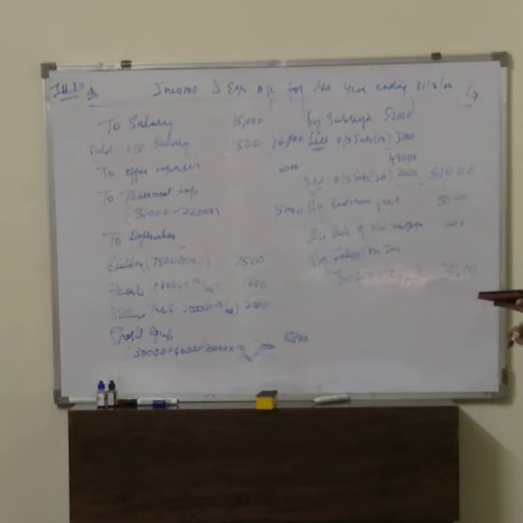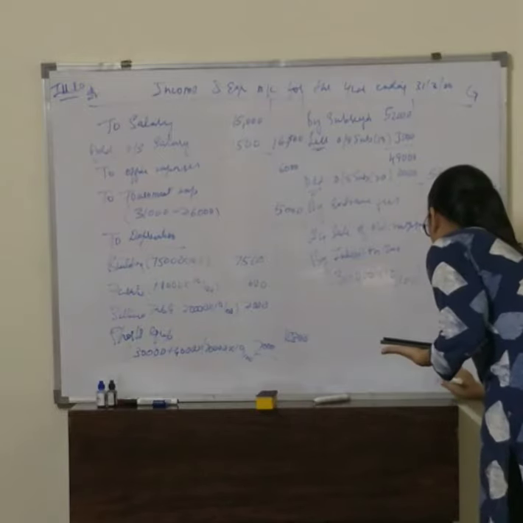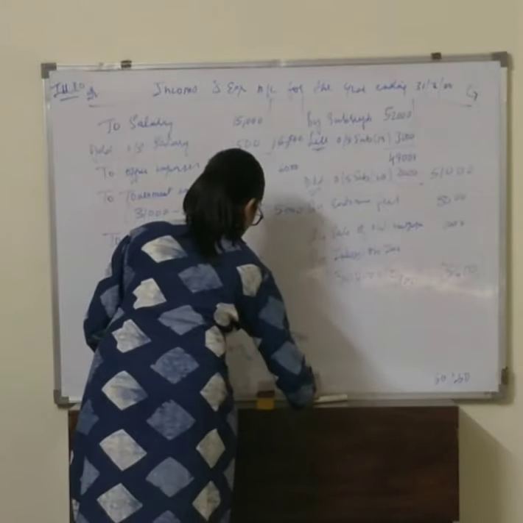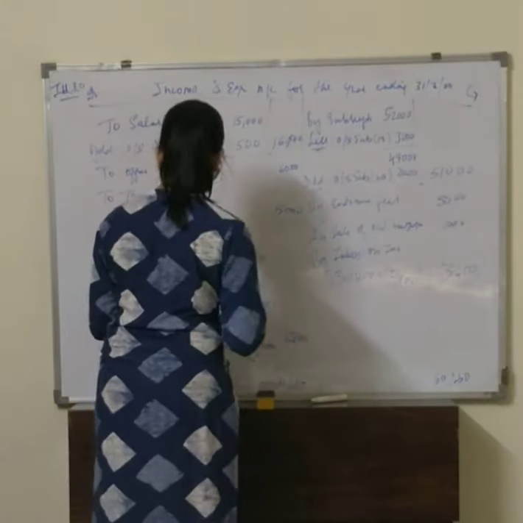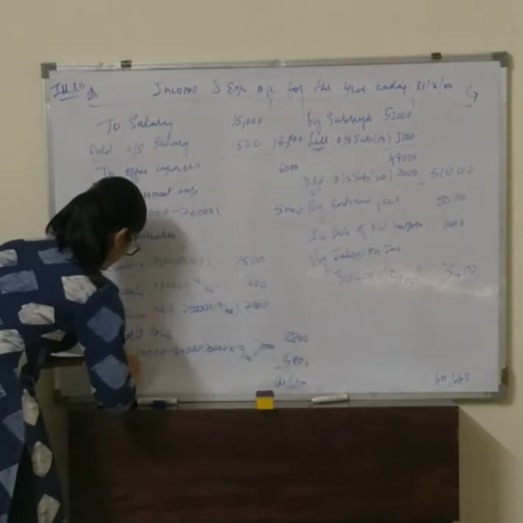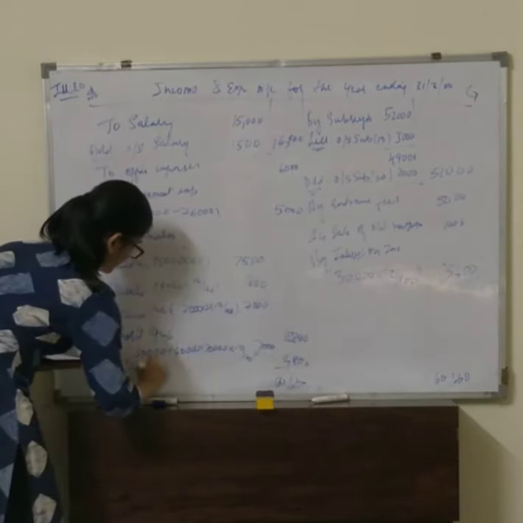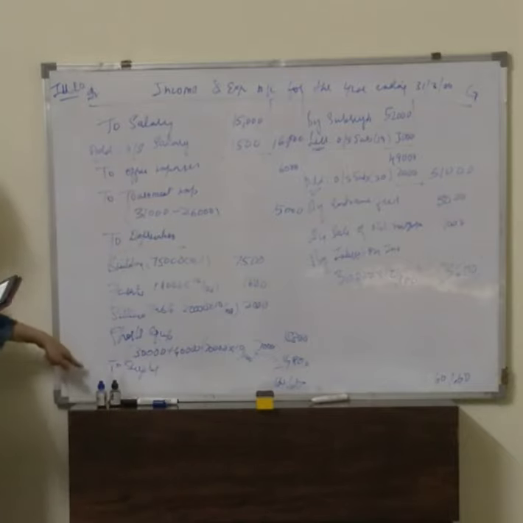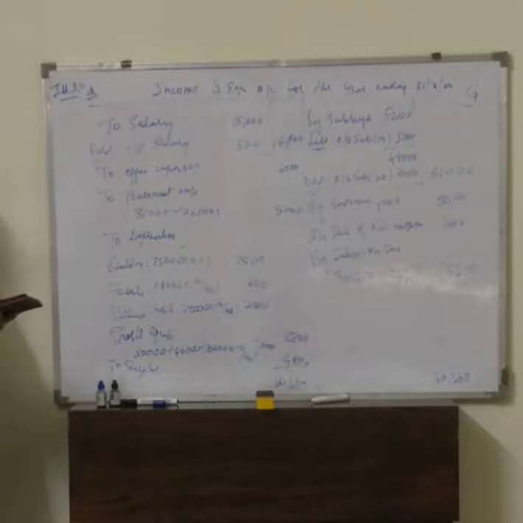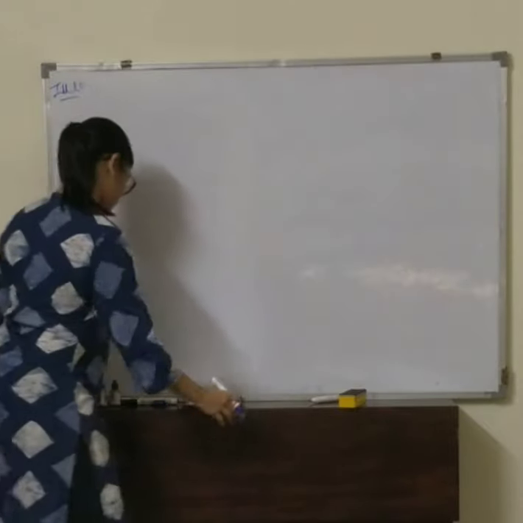So we total both the side. Our credit side is more. What is the total of our credit side? 60,600. So the balancing figure what we get is 14,800, which is the surplus. In bracket you will be writing excess of income over expenditure.